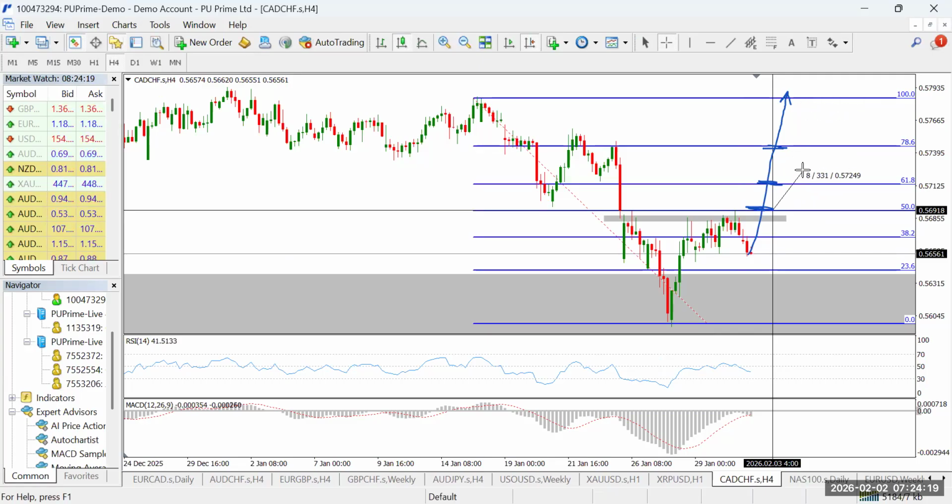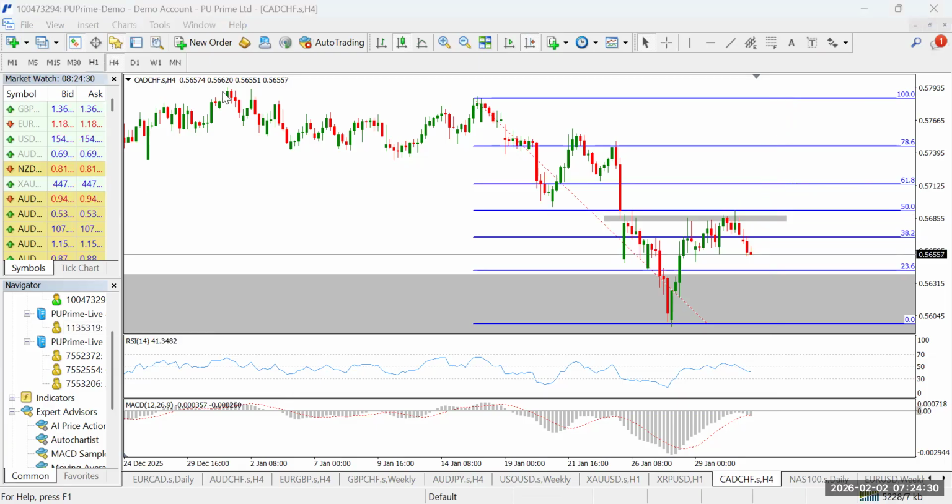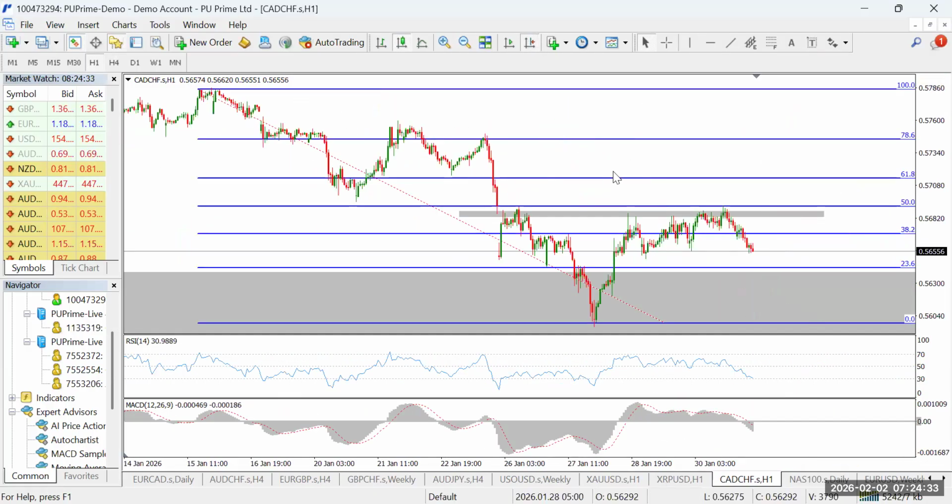But for day traders, even if you have a $100 account, you can trade this. The risk is low. And the thing about the inverse head and shoulder pattern is that it works for both 4 hour and 1 hour. So if you say, oh, it's 4 hour, I can't trade it, no, you don't need to bother about the 4 hour. Go down to 1 hour, it's still the same thing. Just make sure you make your entry above Fibonacci 50, and you can target Fibonacci 61.8 and possibly 78.6. That's about 20 and 50 pips, and you can catch an easy 70 pips for the week on this one.